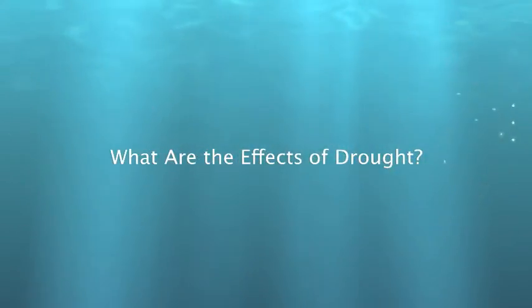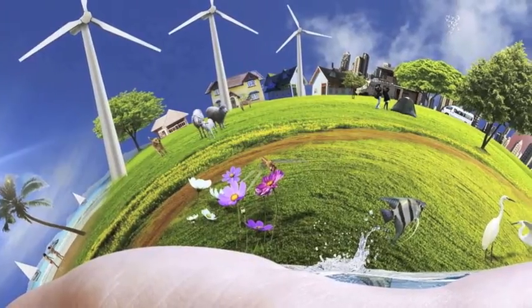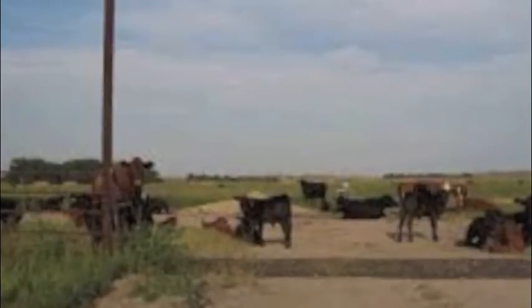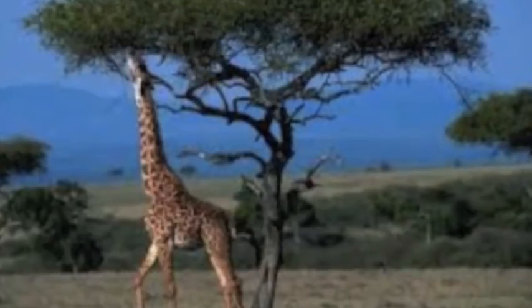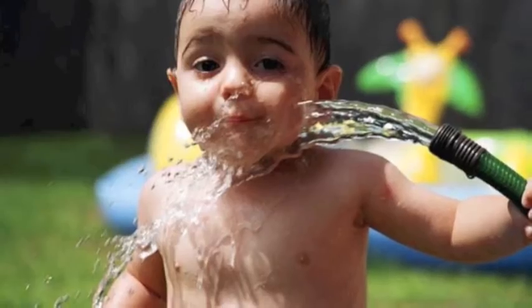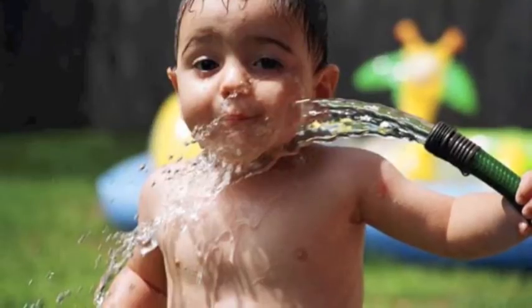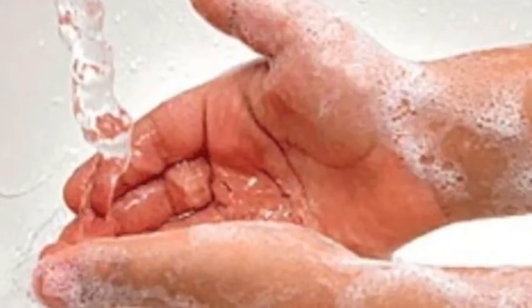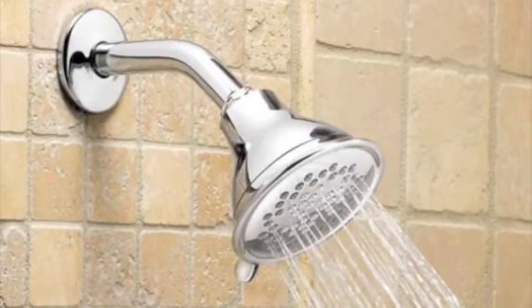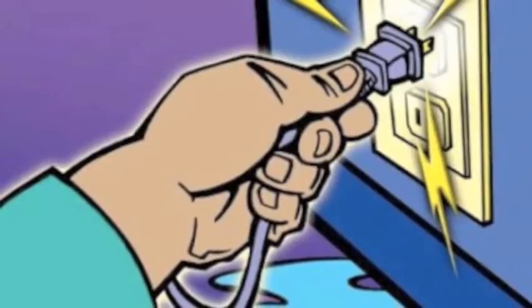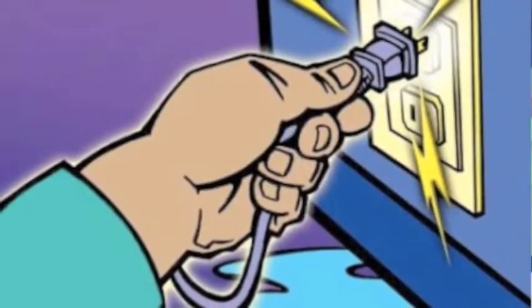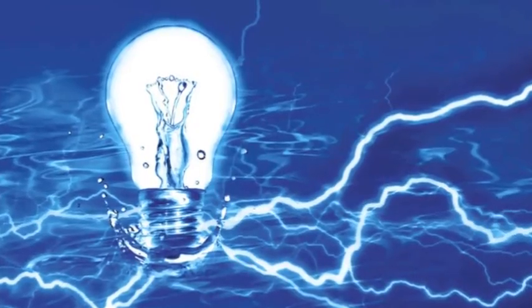What are the effects of drought on living things? Drought can affect our lives because our environment and communities are connected. Drought can also affect our lives and activities. For example, there might be less drinking water. Also, we have to use less water when washing our hands and taking baths, and since water helps with providing electricity to our house, there might be less electricity.